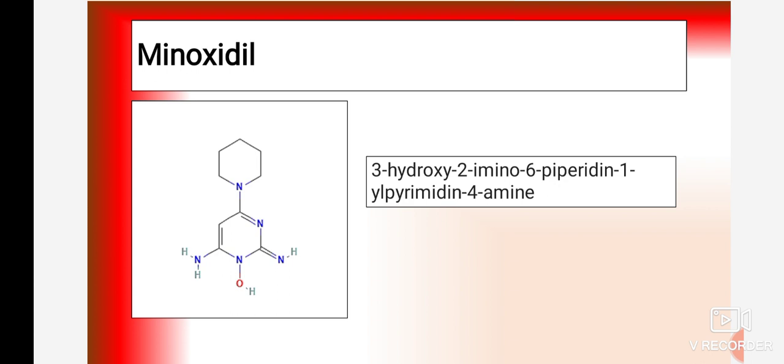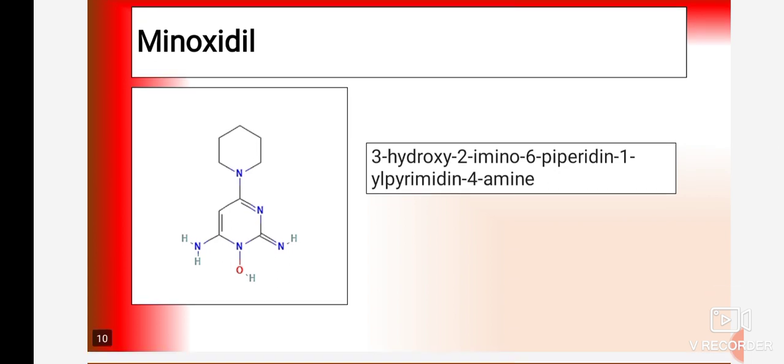Whatever ring is present is a 6-member ring with 2 nitrogens. A 6-member ring with 1 nitrogen without any double bond or unsaturation is known as piperidine. A 6-member ring with 2 nitrogens is named pyrimidine.